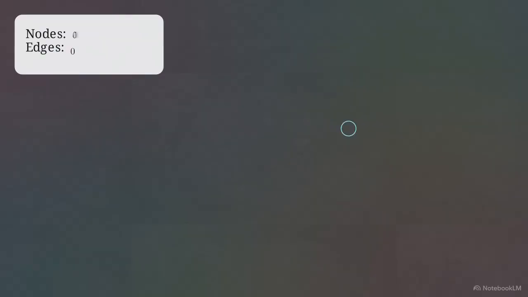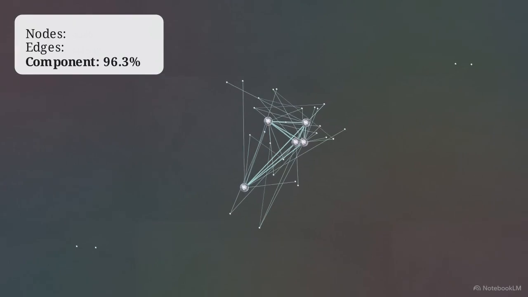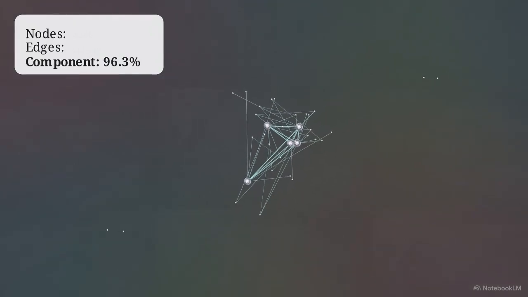The system is built on 6,236 individual nodes, bound together by 343,842 interlocking edges. 96.3% of these nodes belong to a single connected component. Connectivity is hub-dominated. Every verse functions as a bridge to others, rather than an isolated point of data.